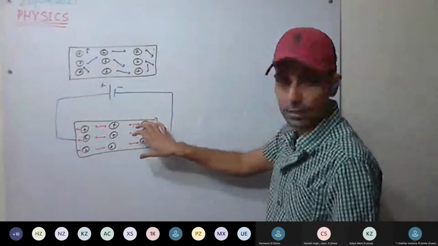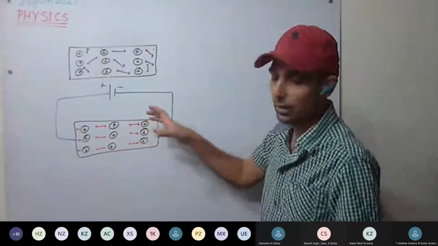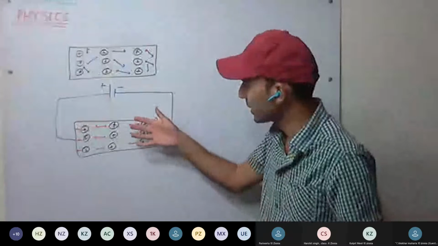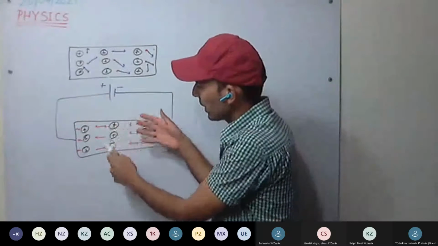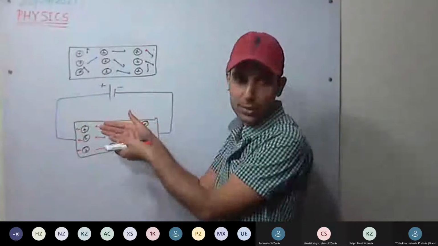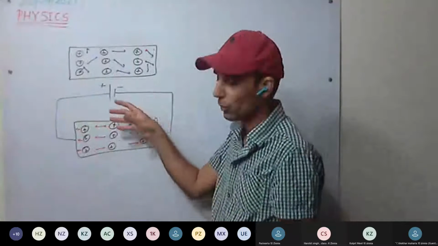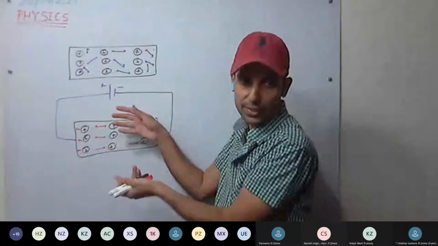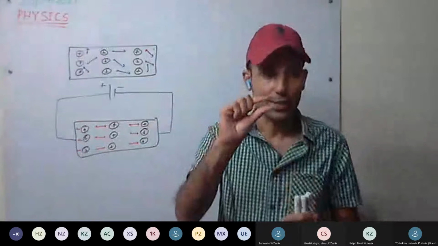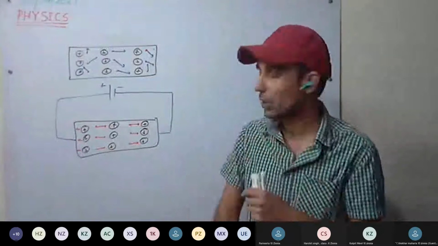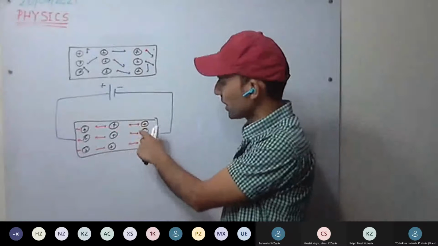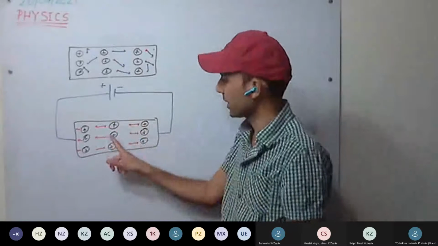Now see here, what will happen? If force is acting on these electrons, their speed will increase. As speed increases, these positive ions will collide with them. As they collide, some energy will be lost. Some kinetic energy of these electrons will be lost in the form of heat. That's why you have seen that when current flows through a wire, it gets heated. That heat is because of these collisions, where some of the kinetic energy of the electron is lost in the form of heat energy.